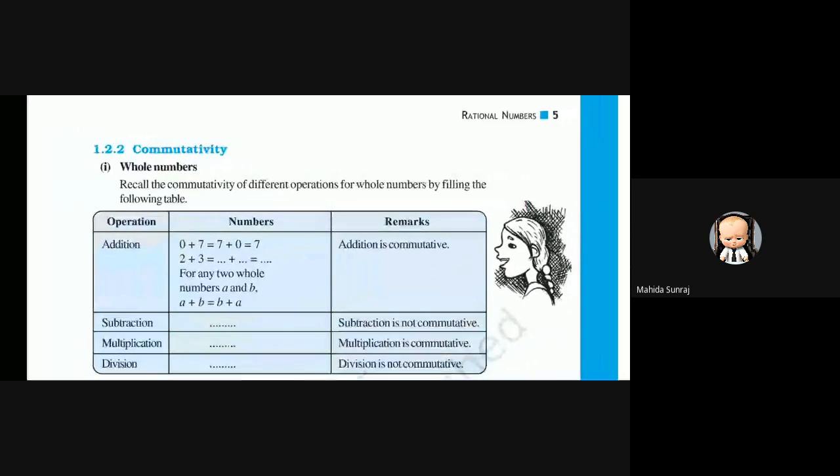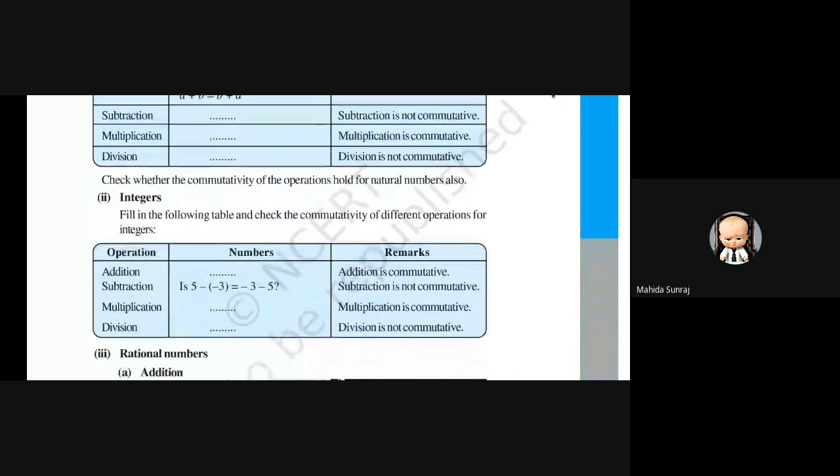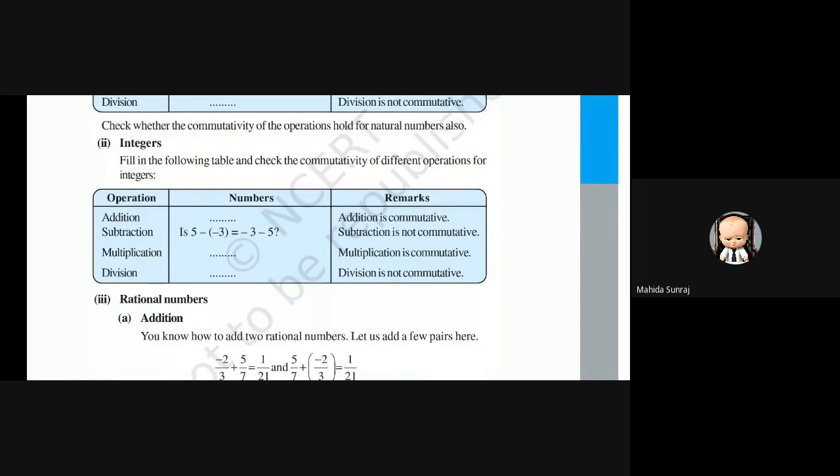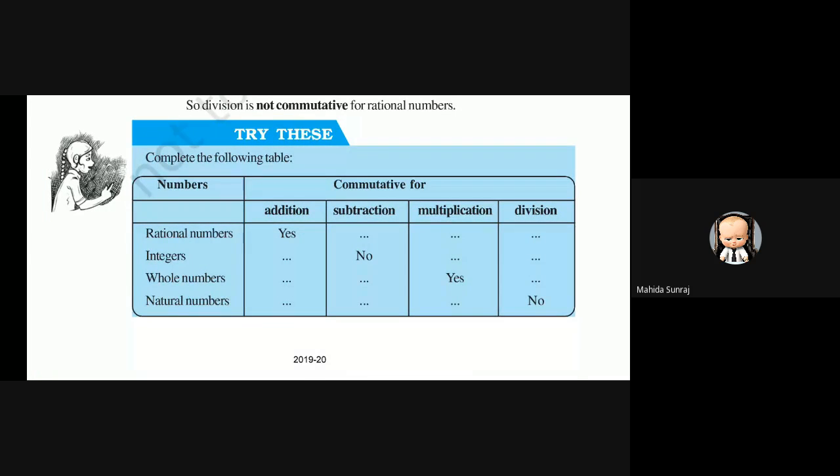Now the second property is commutativity properties. You can see in commutativity properties, for whole numbers, addition is commutative and multiplication is commutative. Subtraction and division are not commutative, right? Same thing for integers. You can see in the second table, in the remarks, addition is commutative and multiplication is commutative, but subtraction and division are not commutative. And you have to fill this table for the commutative properties.